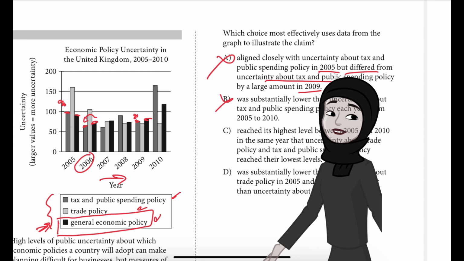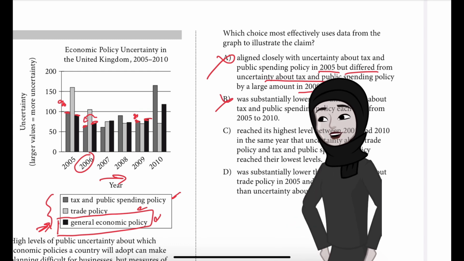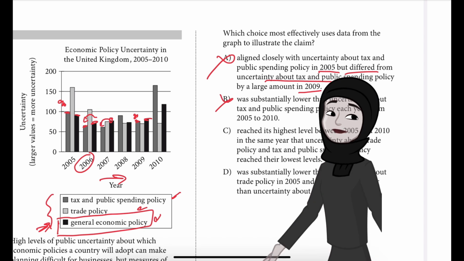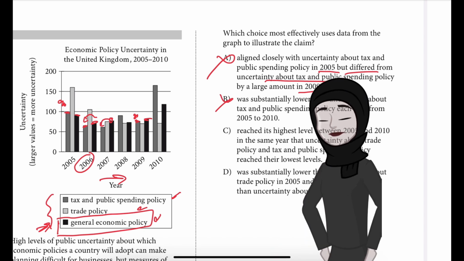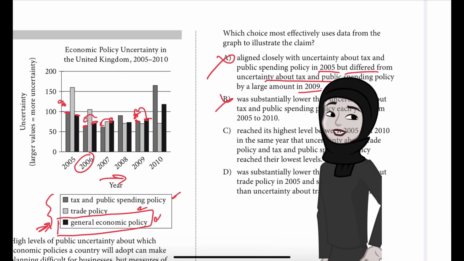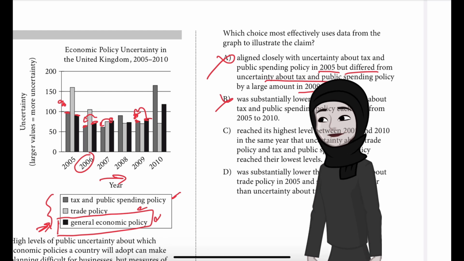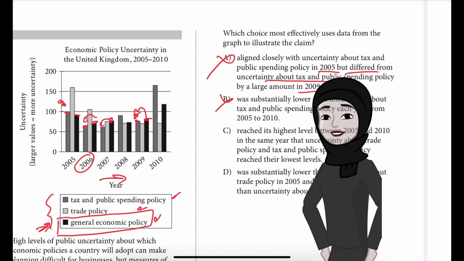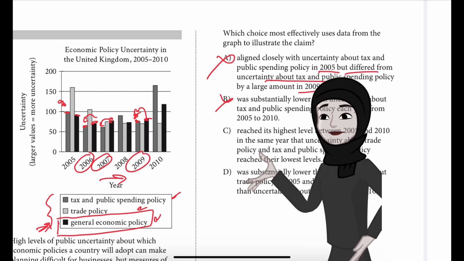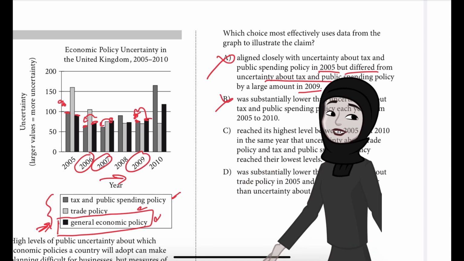And in 2007 also, the general economic policy is greater than the tax and public spending. And in 2009 also you can see that this is greater than this grey line. So we cannot say it was lower every year. In these 3 years, 2006, 2007 and 2009, in fact the general economic policy is higher.